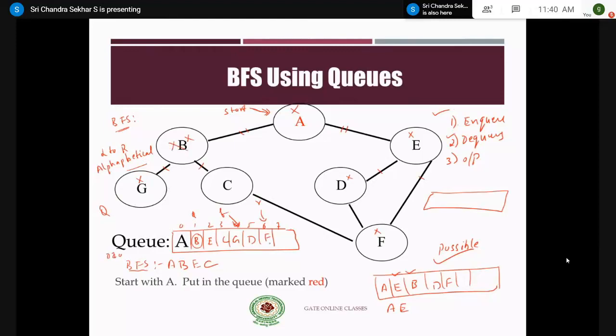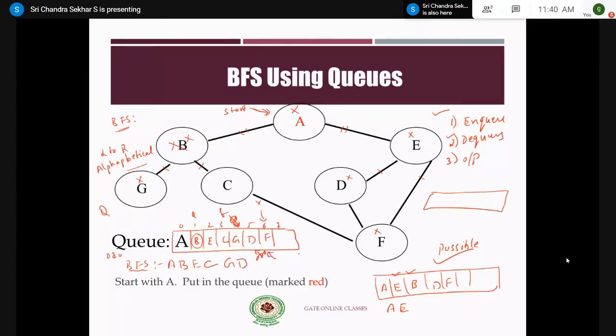So the first step is not there. You go for the second and third step, that is dequeue and output. Now my front pointer is pointing to D. You check the adjacent vertices to D. Those are E and F, which are already present inside the queue. Therefore, nothing to enqueue, so you go for step 2 and 3, dequeue and output.